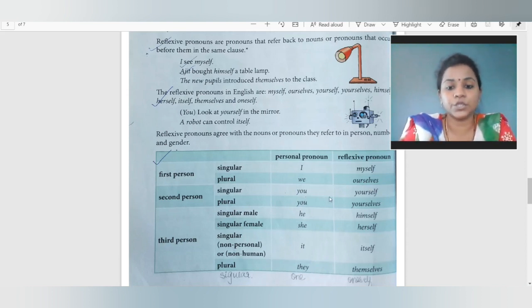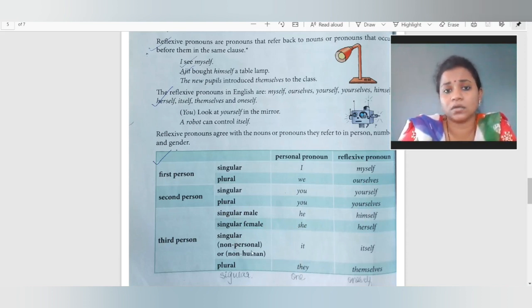Now second person you, yourself. Again plural may be you, but reflexive pronoun में क्या हो जाएगा? Yourselves. ये personal pronoun है. This is reflexive pronoun. And for male it will be himself and female it will be herself. अगर हम एक individual male और female के बारे में बात कर रहे हैं तो वो कभी भी plural form में नहीं जाते. It always will be himself or herself.